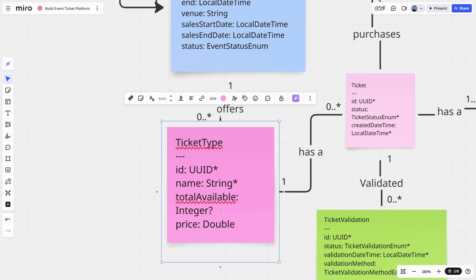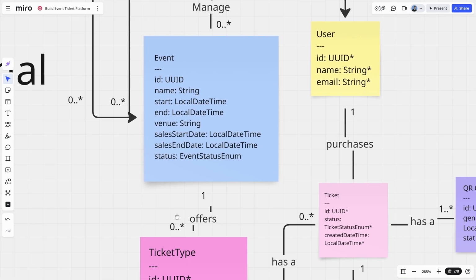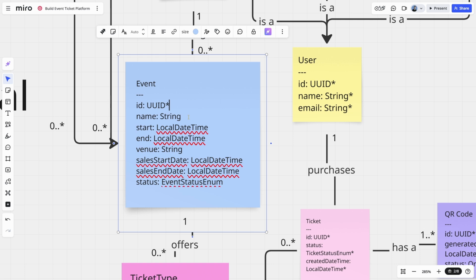Price. I think even in the case that it's free, we should specify 0. So let's make that a required field. So let's go up to event now. Asterisk. We need an ID. We need a name. For an event, do we need a start and end time? Are we ever going to have an event without a start and end time? I don't think that we are. So we're going to go with an asterisk saying that it is required.